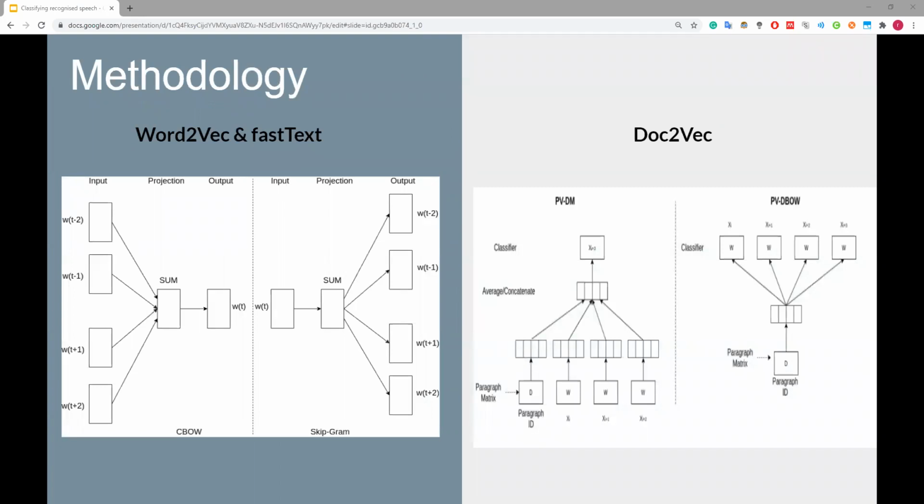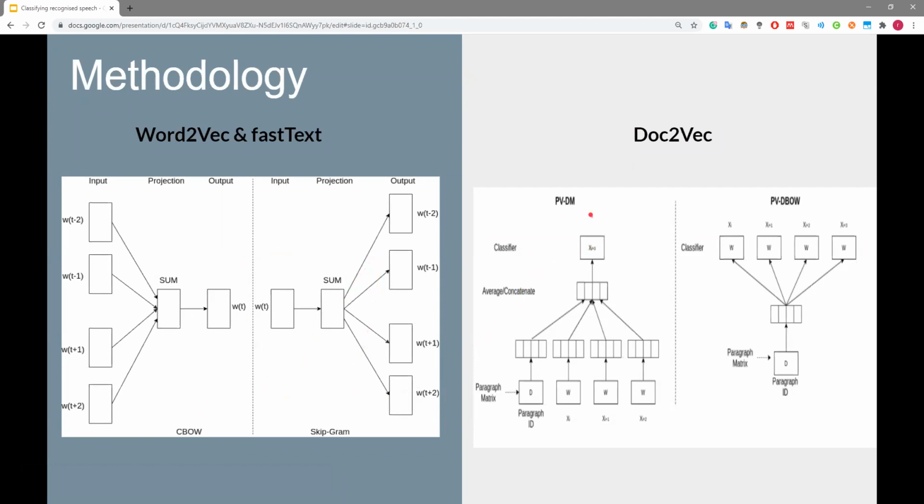So there are 2 methodologies mainly used. The one is Word2Vec, and the other one is Doc2Vec. They come in 2 flavors: continuous bag of words for Word2Vec and skipgram. Continuous bag of words basically maximizes the probability of the target word by looking at the context words here. Thus, given a set of words at the input, it aims to predict a specific word here at the output. Skipgram follows the inverse rule to this. The technique is designed to predict context given a specific target word.